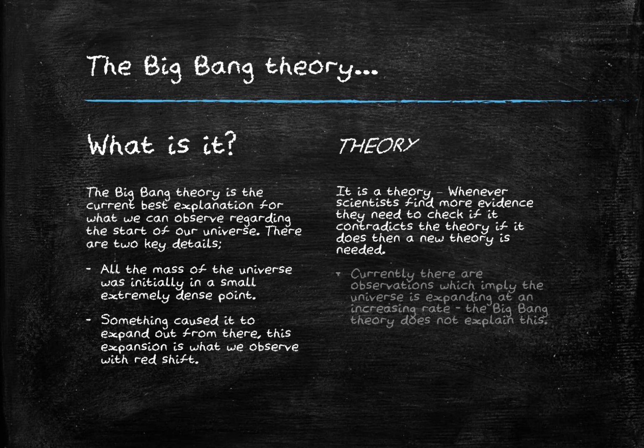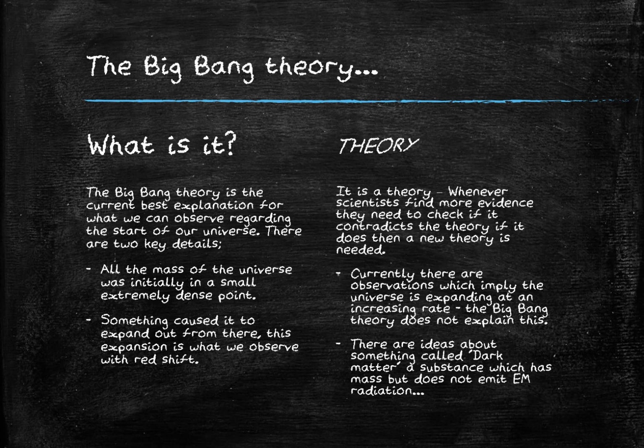Now, particularly with the Big Bang, there's a couple of key points. Current observations seem to imply that the universe is expanding at a faster rate. The Big Bang theory does not explain that in any way, shape, or form, so there have to be some other additions or developments of the theory to get to the point where we do explain it. One of the things that has been postulated, and for which some evidence has subsequently been found, is the concept of dark matter, a substance which has standard mass, which causes gravitational fields, but does not necessarily emit any electromagnetic radiation of its own.